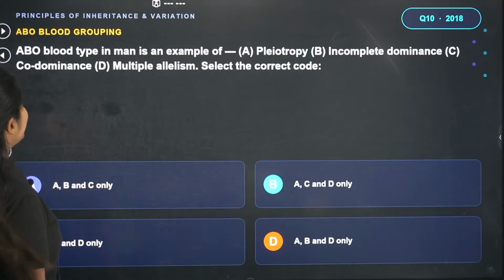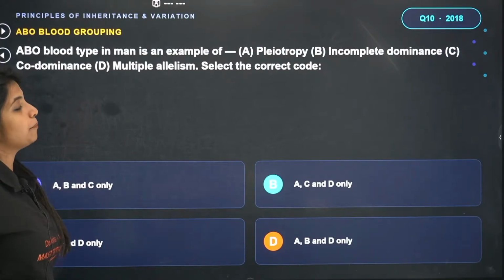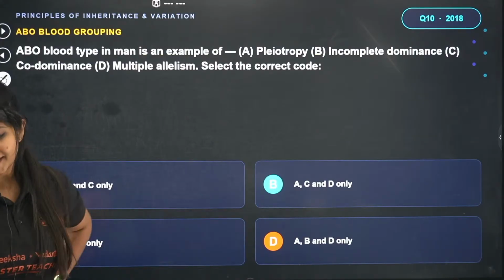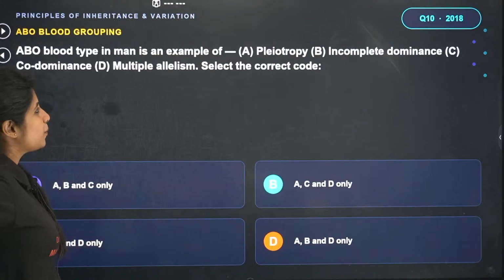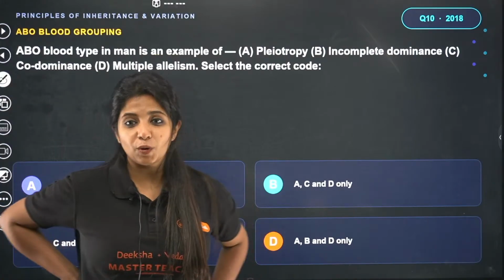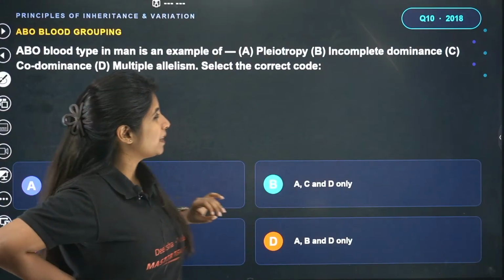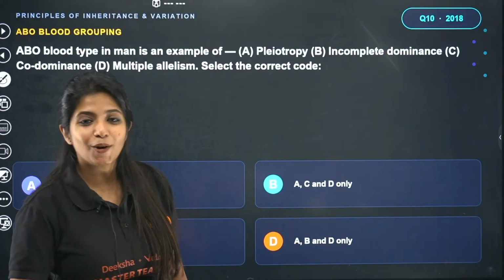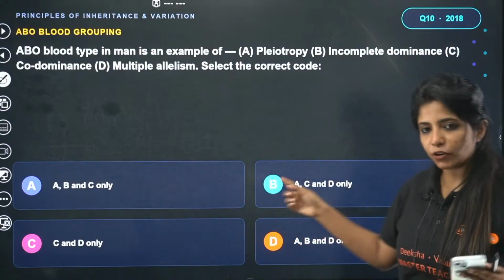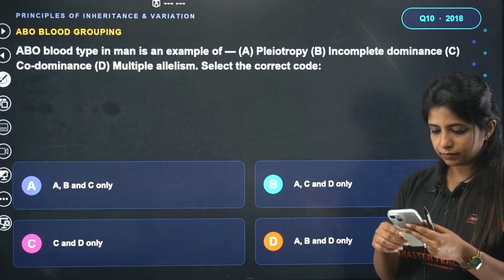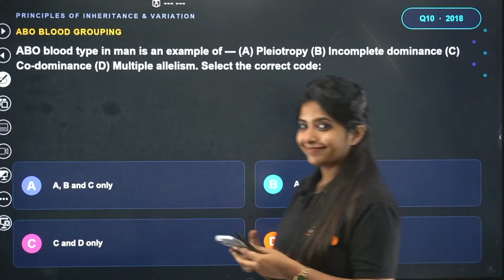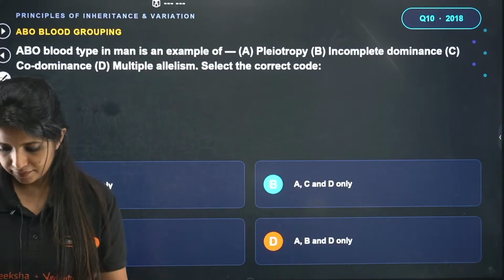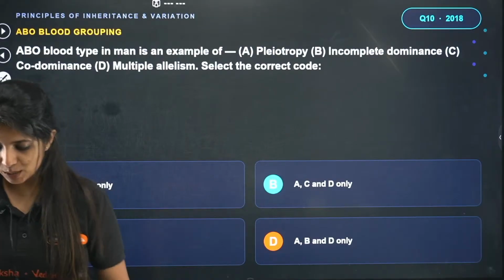ABO blood type in man is an example of: A, pleiotropy; B, incomplete dominance; C, codominance; D, multiple allelism. Select the correct code. What do you think? ABO blood group in man is an example of what? Over here you have got options, you can choose from that. Any guesses? What is the answer for this?